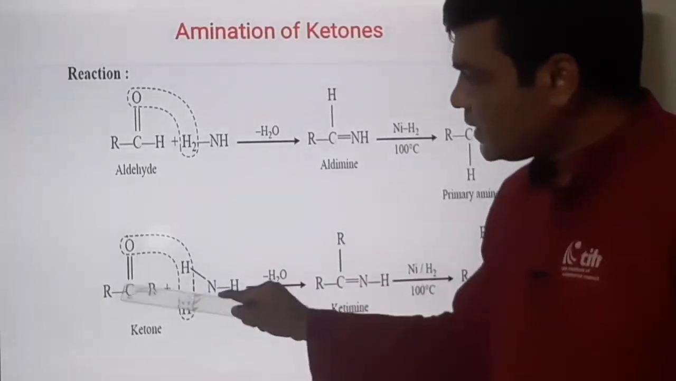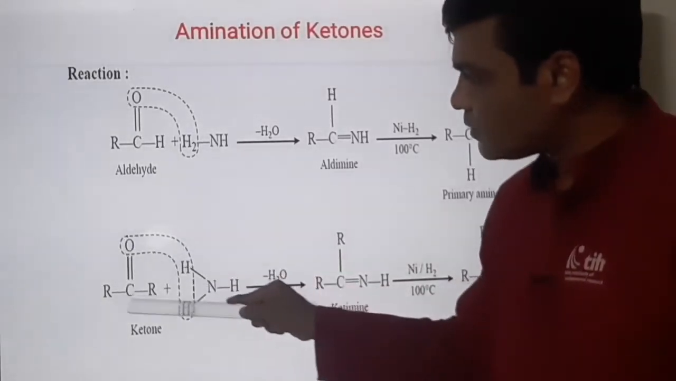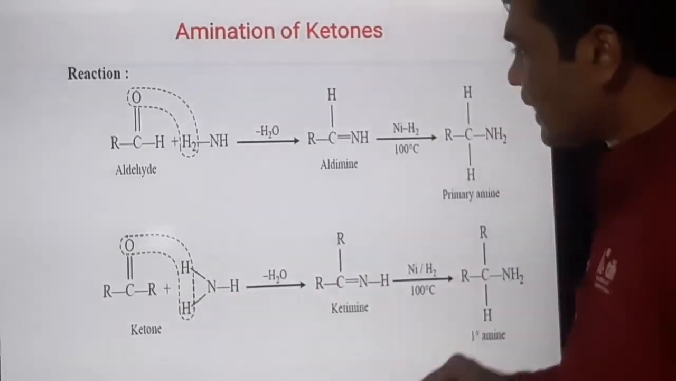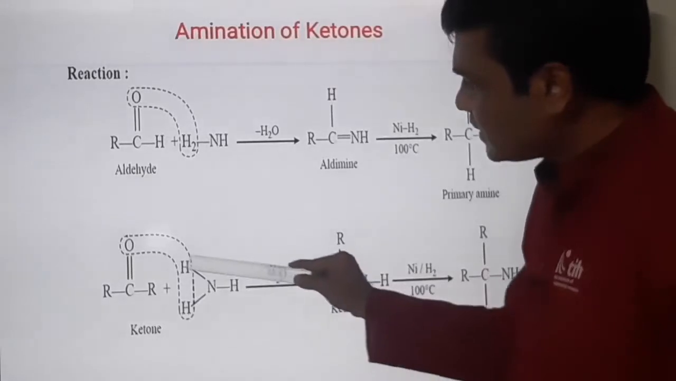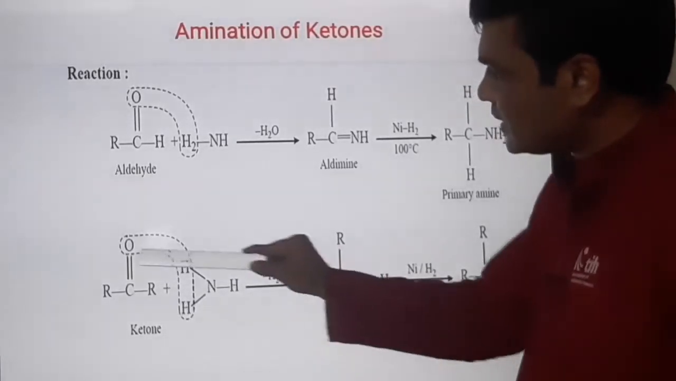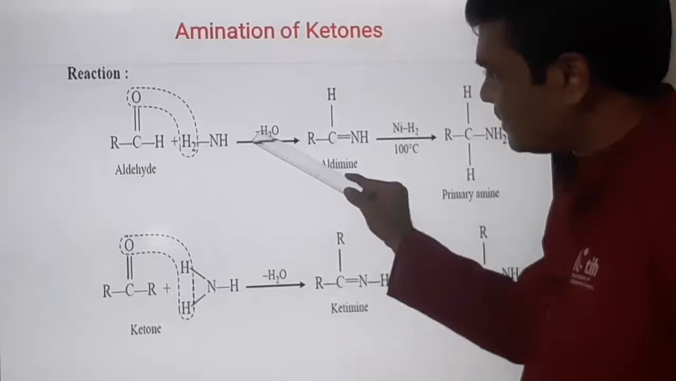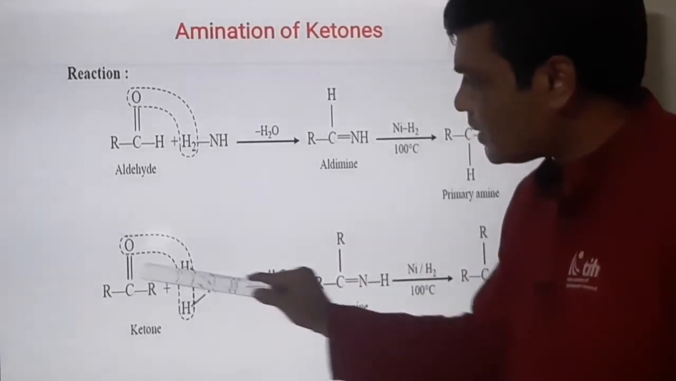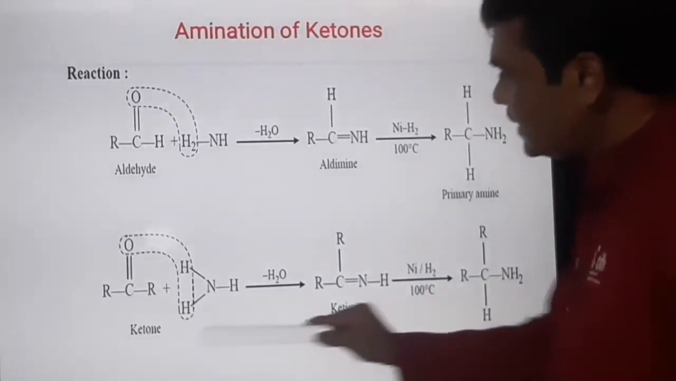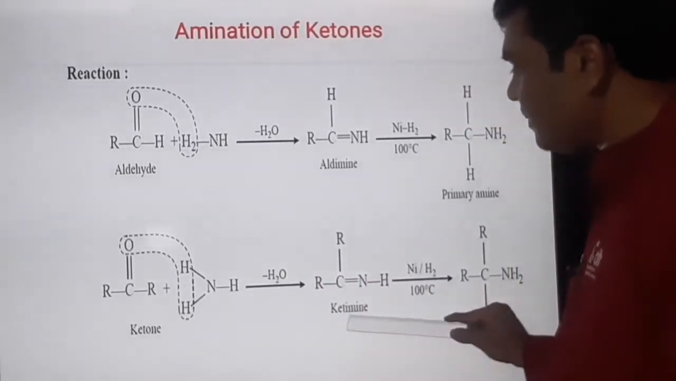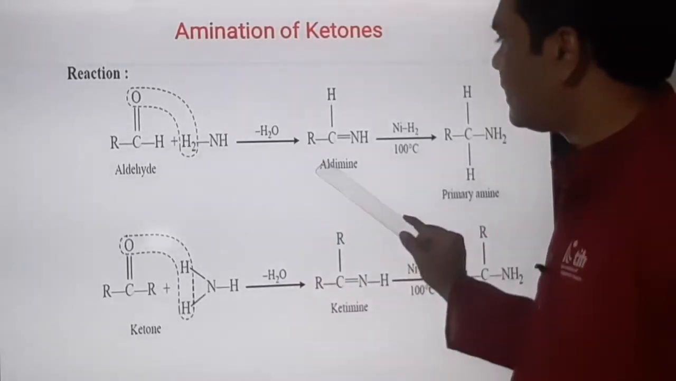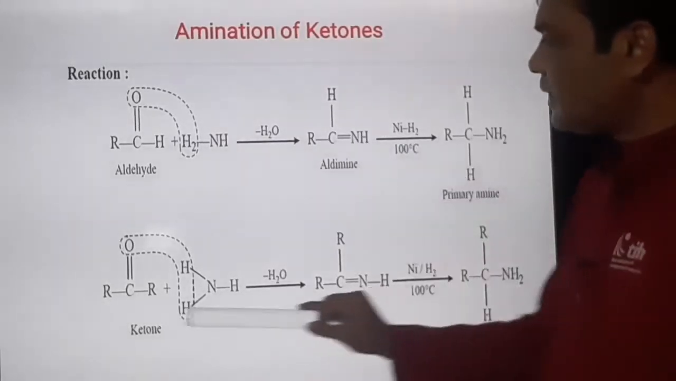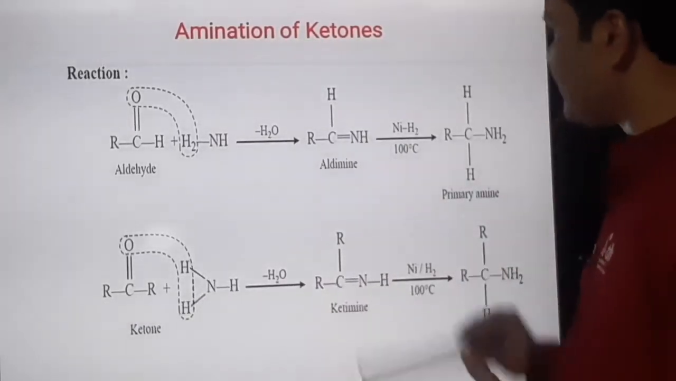Similarly, if instead of aldehyde you take the ketone, this is the ketonic group; you know, when the carbonyl group is sandwiched between two alkyl groups, it is called ketone. That ketone on reaction with ammonia, NH3, there is a loss of water molecule in the same fashion, and we get RCR double bond NH. As it is derived from ketone, it is called ketimine. It is derived from aldehyde, that's why it is called aldimine. If you use aldehyde, we get aldimine. If you treat ammonia with ketone, we get ketimine.